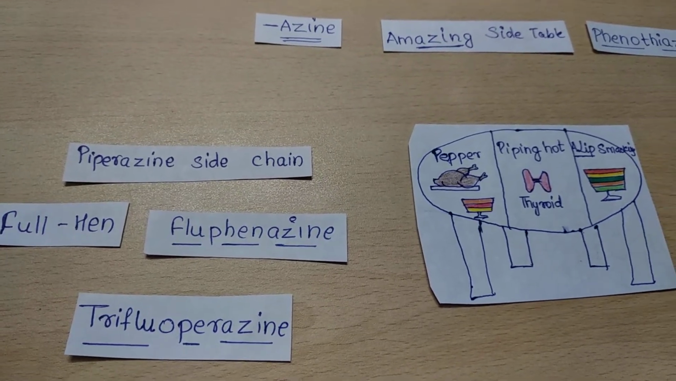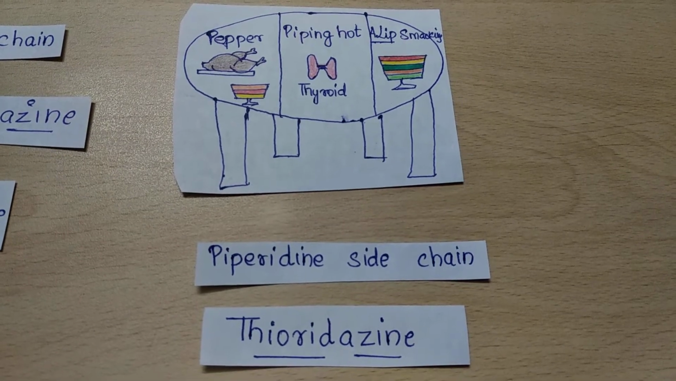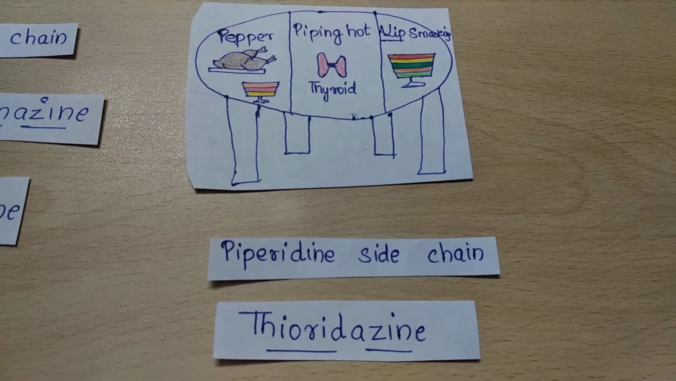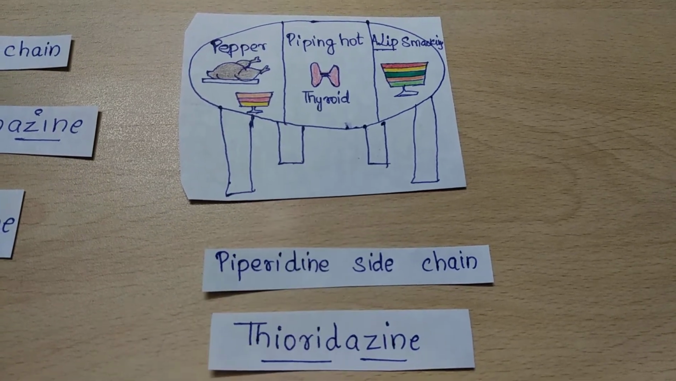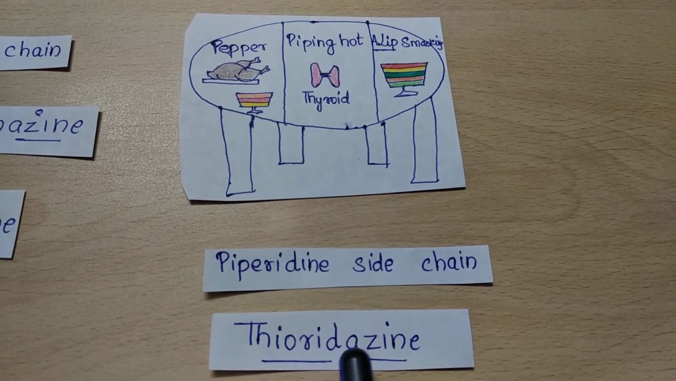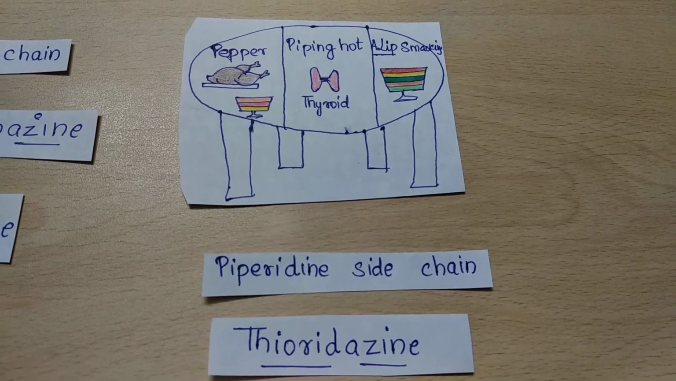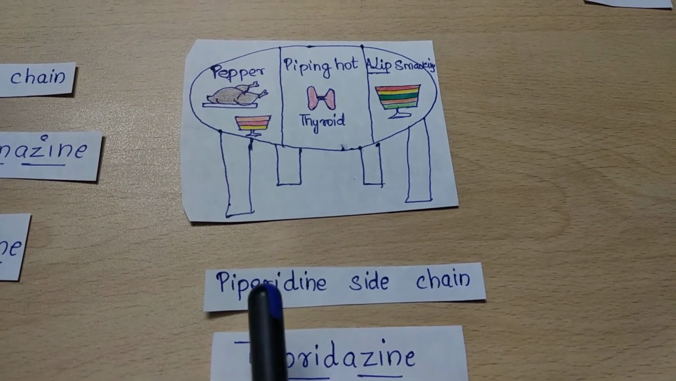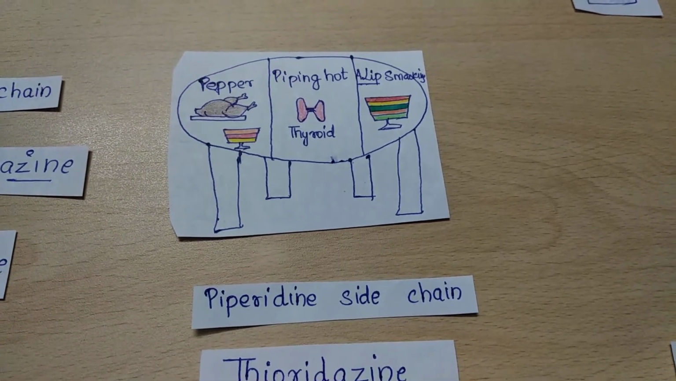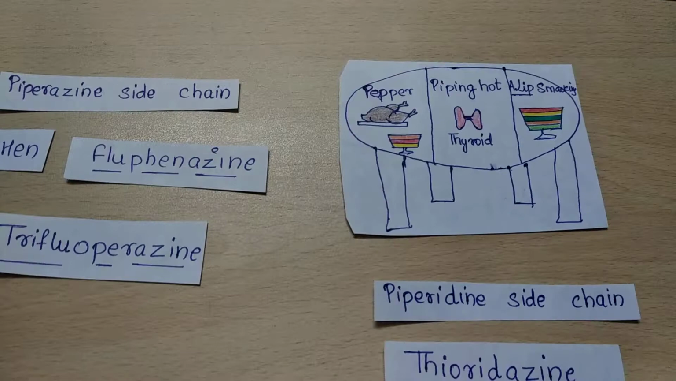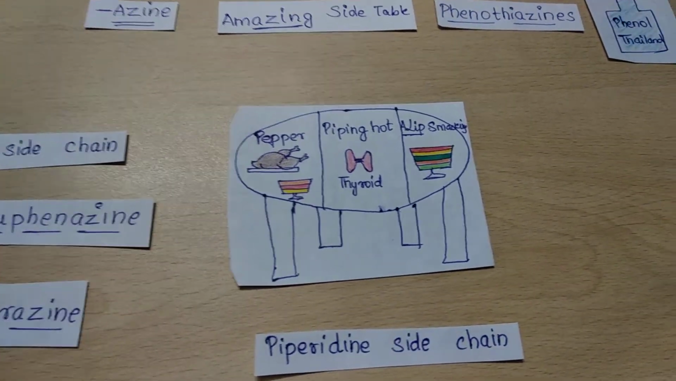Now we will see the piping hot side. The piping hot side dishes are going to burn the thyroid. So the drug from the word thyroid is thioridazine, with azine as the suffix, which comes under piperidine side chain. Piperidine is piping hot, and pepper is piperazine side chain.